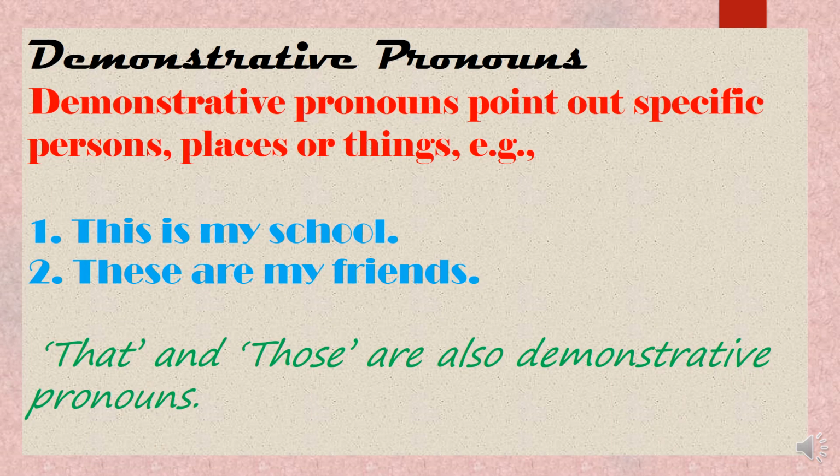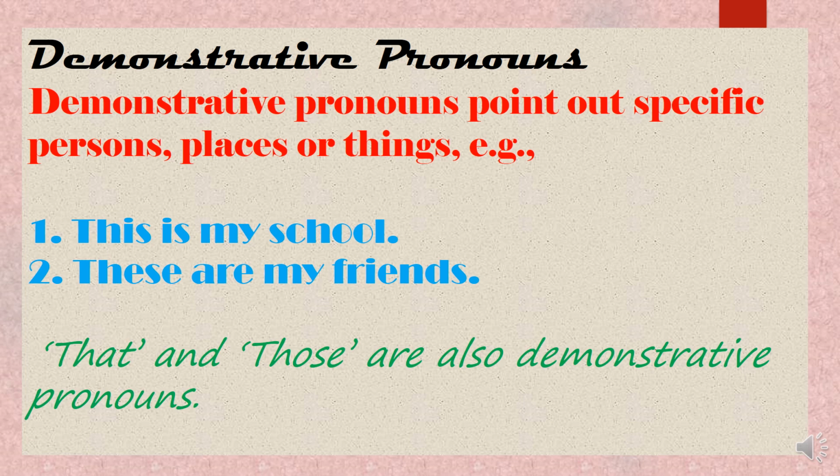Now coming to the next category, the demonstrative pronouns. Demonstrative pronouns point out specific persons, places, or things. See, what is a demonstration? When we show something, when we demonstrate something. So all the pronouns that are showing something, that are pointing out something, are called demonstrative pronouns. See the example. This is my school. These are my friends.